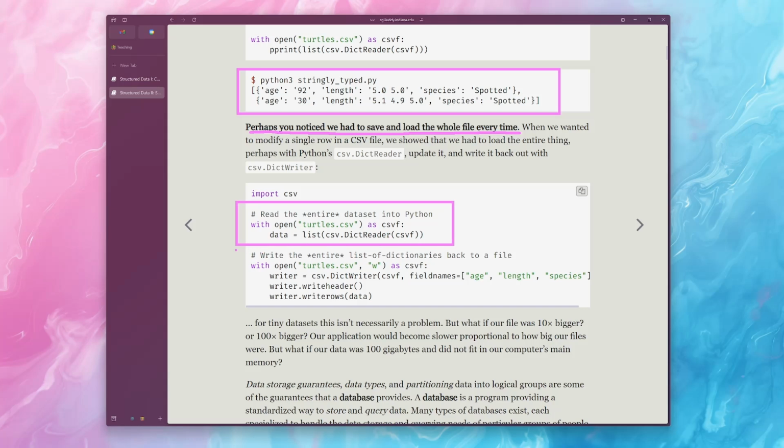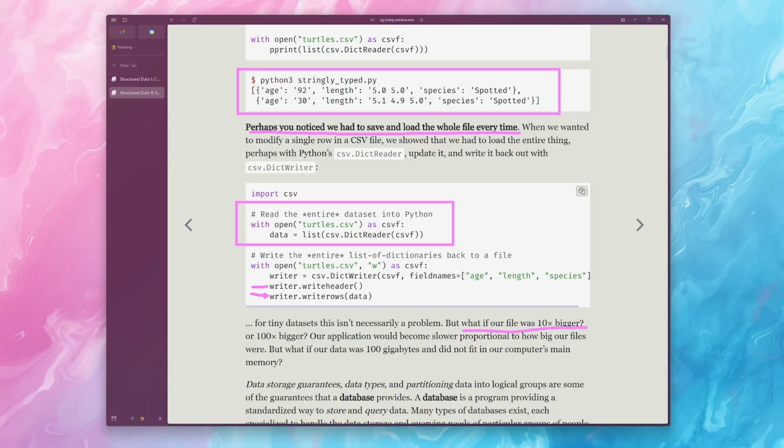And then if we wanted to write it back to a file, we had to do the exact same thing in reverse. We had to open the CSV file in write mode, we had to initialize the DictWriter object, we had to write the header, and then we had to write every single row from that list of dictionaries back into a CSV file.